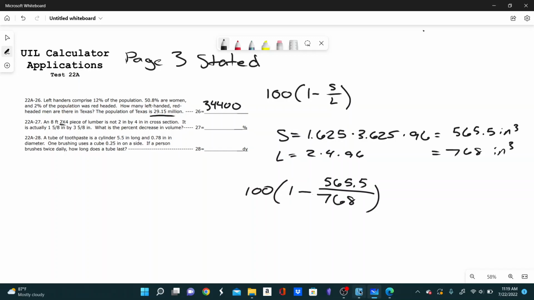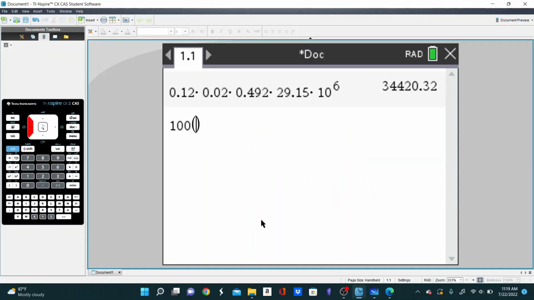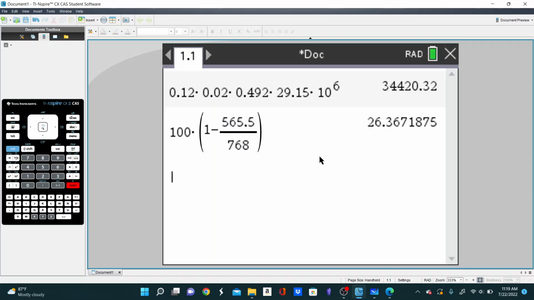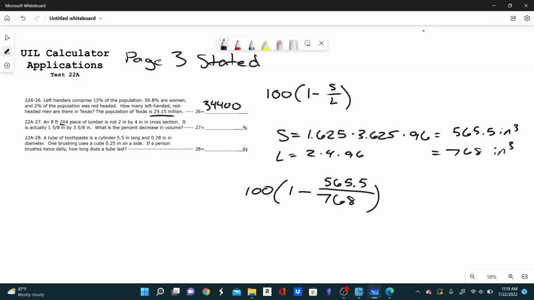And let's go to our calculator. So 100 times 1 minus 565.5 over 768. Let's see what we get. Looks like we're going to get 26.4% decrease. So that is our answer, 26.4%.